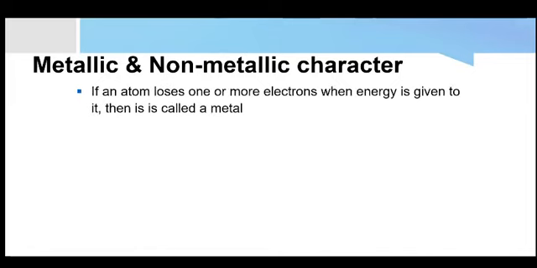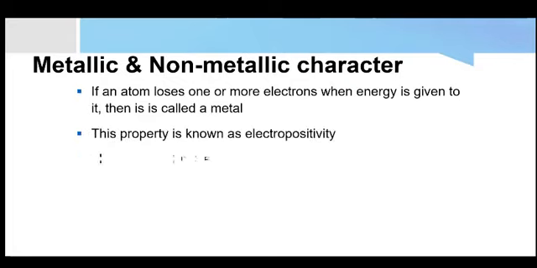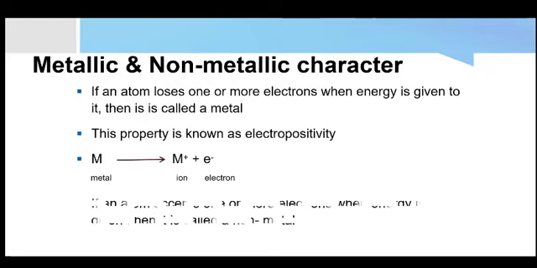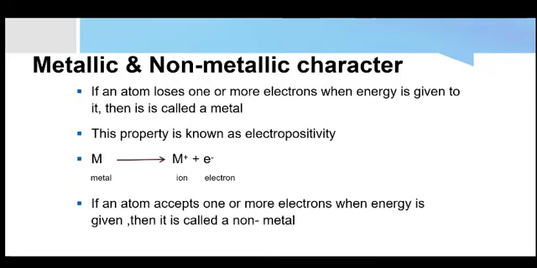If an atom has a tendency to lose one or more electrons, then it is called a metal, and this property is known as electropositivity. So what happens? The metal loses one or more electrons and forms an ion. And if an atom has a tendency to accept one or more electrons, then it is known as a non-metal, and this property is known as electronegativity.